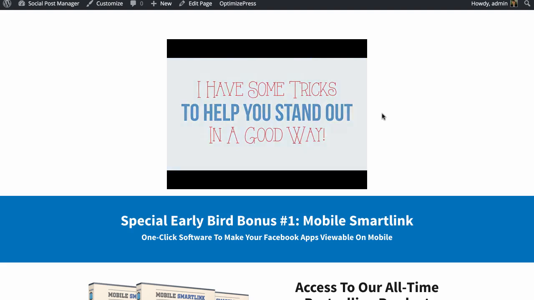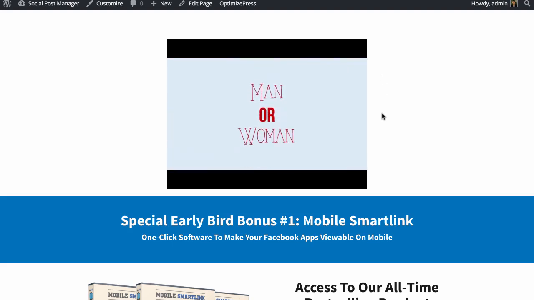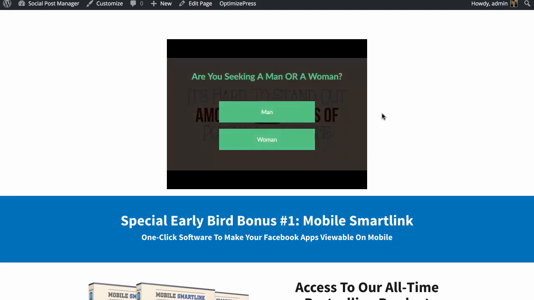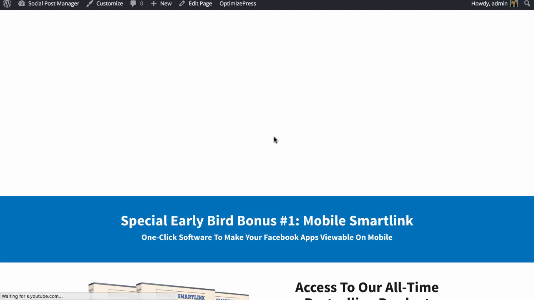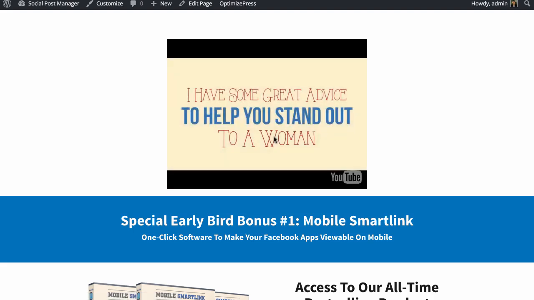What this does is it customizes the experience for a visitor, and it's similar to why we created Engage Builder. If you've got access to Engage Builder, you can also do something similar. You can't do this exact same thing, but you can ask yes or no and redirect someone to a page that you want them to go to. So here it is. If I say that I'm interested in a woman, I click woman as a user would, and it loads up a completely different and new video that's customized for me.